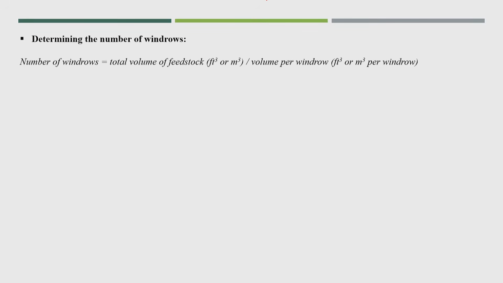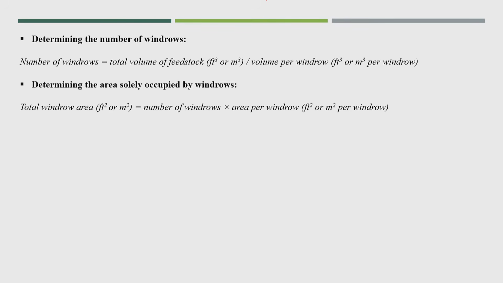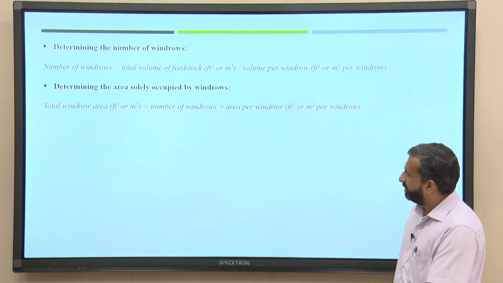Now, the number of windrows can be calculated by total volume of feedstock divided by volume per windrow. This is a simple way we can calculate the number of windrows. Now, determining the area solely occupied by windrows, that is total windrow area, is equal to number of windrows into area per windrow. So, if you know how much area is for one windrow, we can calculate it.